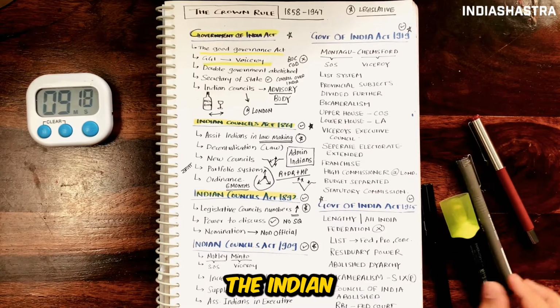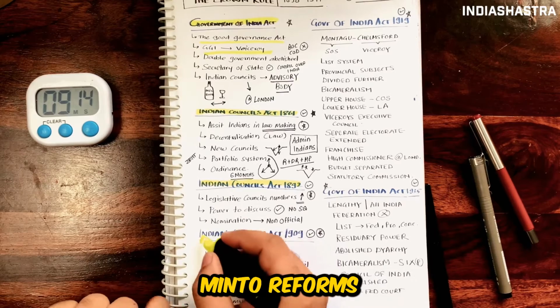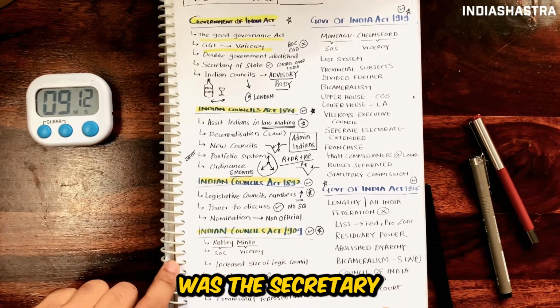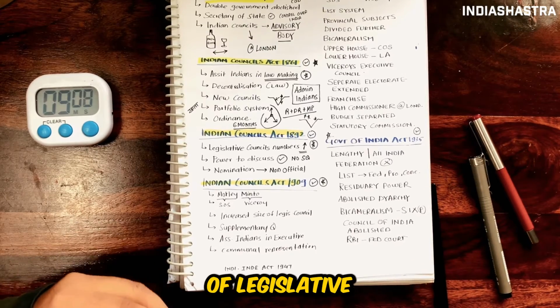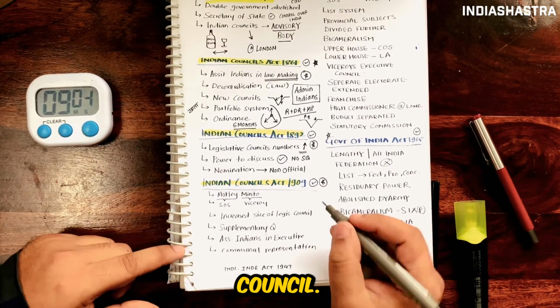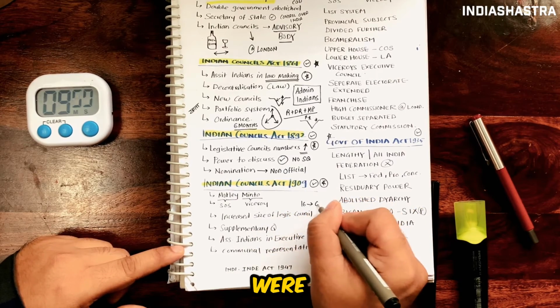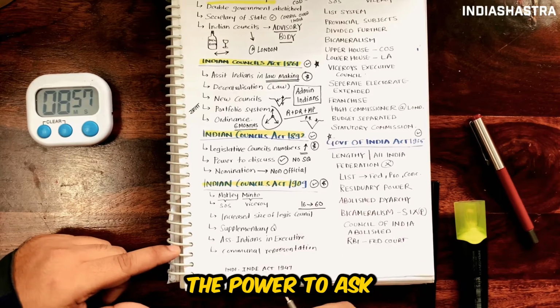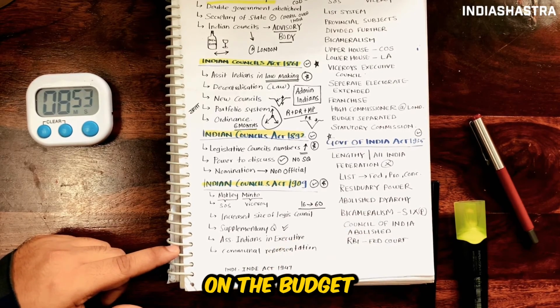Let us move to the Indian Councils Act of 1909. It is also known as the Morley-Minto reforms. Morley was the Secretary of State, Minto was the Viceroy. It increased the size of the Legislative Council from 16 to 60 in the Central Legislative Council. Even the number of members in the Provincial Legislative Councils was increased. It also gave the power to ask supplementary questions and move resolutions on the budget.